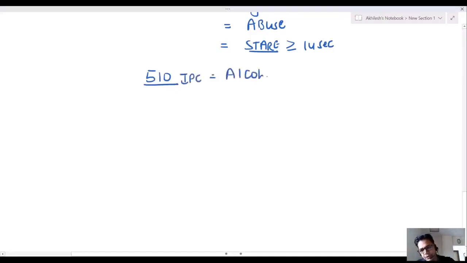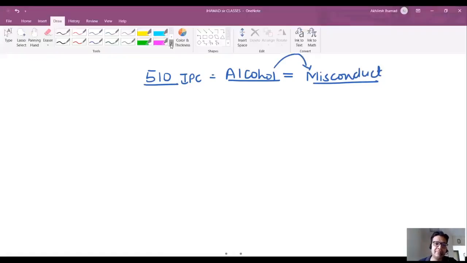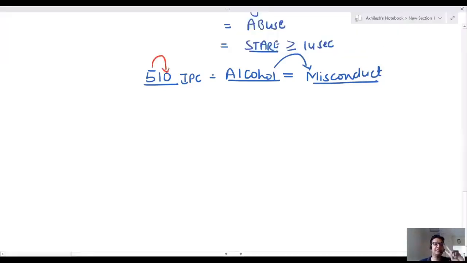If after consuming any alcohol or any drug, you are misconducting with anyone, misconduct after consuming alcohol is 510. And what is the trick to remember? जब आप शराब पी लेते हो तो आपको 5 का दुगना 10 डबल दिखने लगता है। तो जब 5 का डबल 10 दिखने लगता है, तब आप मिसकंडक्ट करते हो। That's a very simple trick. If 5 becomes 10, then you are misconducting. This is 510 IPC.